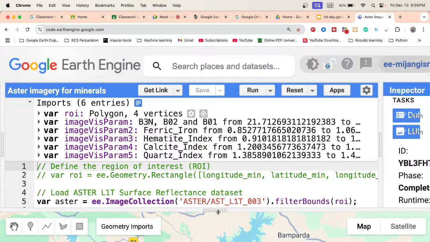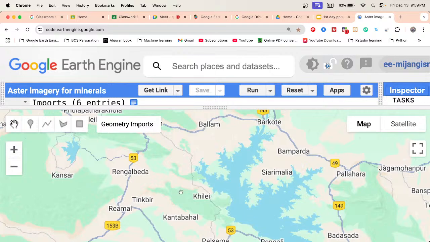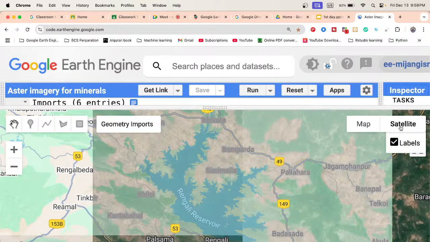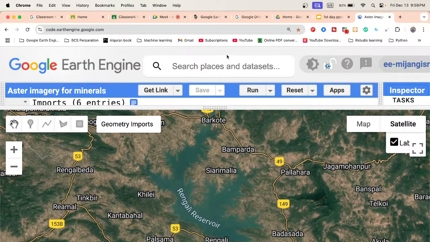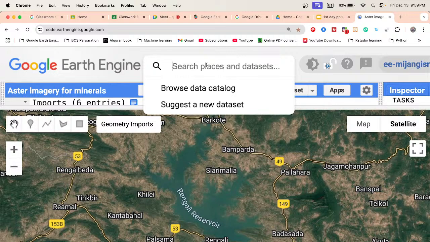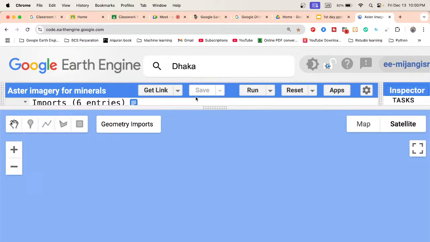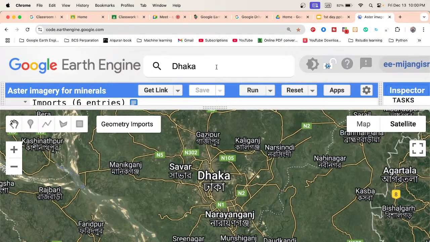And further, we also get this type of interactive map view. This is the hand tool, and you can also see a marker, line, polygon, or rectangle. We also get the satellite view from here, and from here you can easily search for a place or dataset. Suppose I search for any place, say Dhaka, Bangladesh, then we can easily find Dhaka, Bangladesh or any dataset.